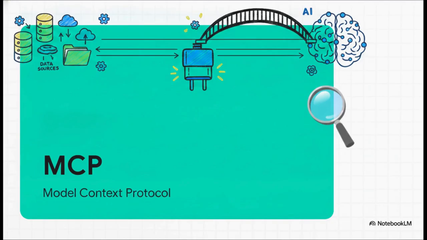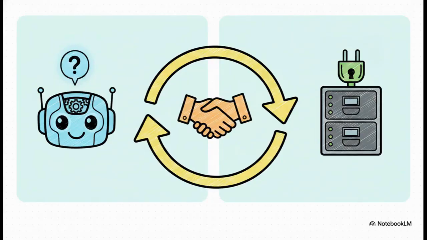It is the architectural backbone that takes an AI from being just this walled-off, isolated brain into a truly capable, context-aware agent. In practice, this protocol has two incredibly vital sides standing face-to-face. You've got MCP clients, and you've got MCP servers. And here's the thing, you absolutely cannot have one without the other. The client? That's your AI agent. It's the entity out there asking the questions. The servers are those specialized connectors sitting securely on top of your data. So the client asks for context, the server retrieves it, and then hands it securely right back. It's this continuous, highly structured handshake that keeps the whole shebang totally organized.